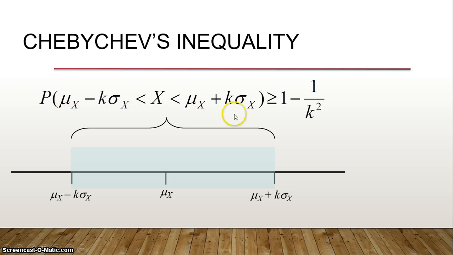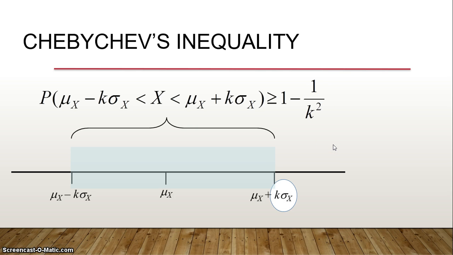Then the probability of the random variable x lying between mu minus k sigma and mu plus k sigma will be greater than or equal to 1 minus 1 by k square, since the tail probability is less than or equal to 1 by k square.